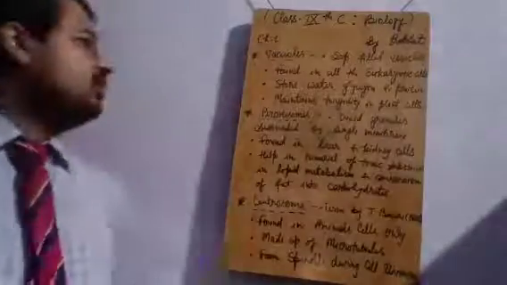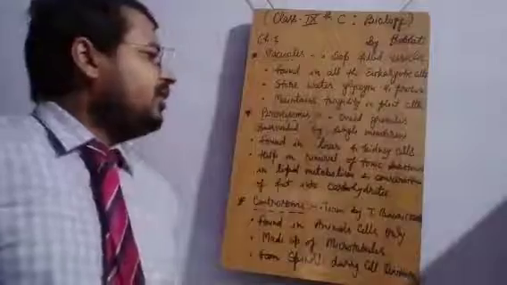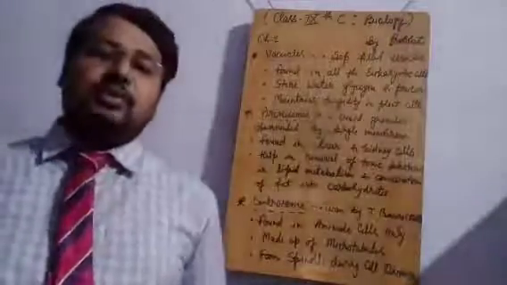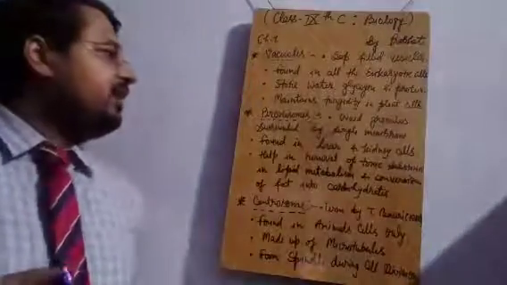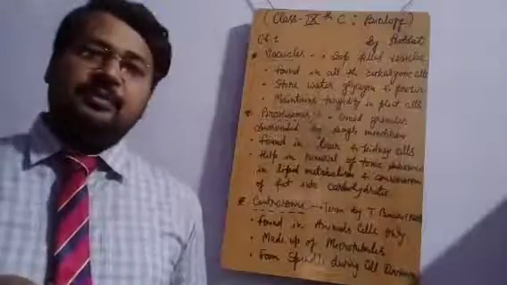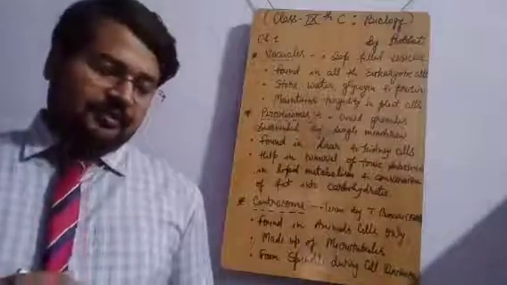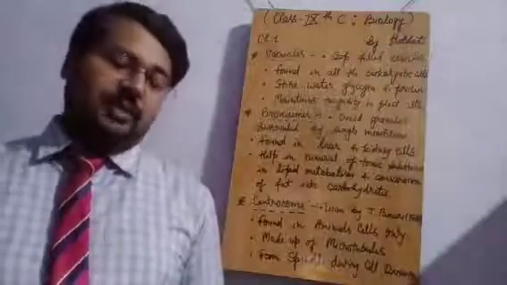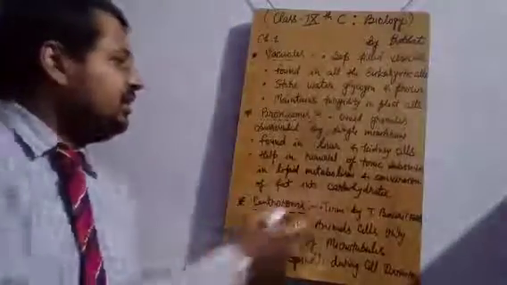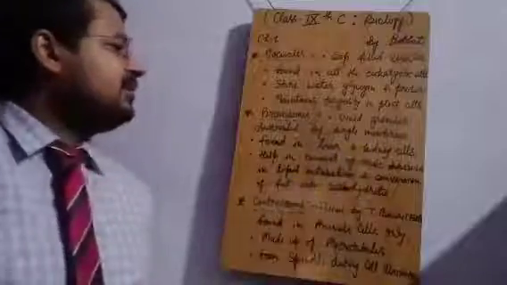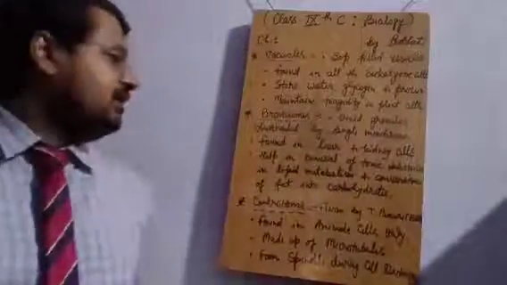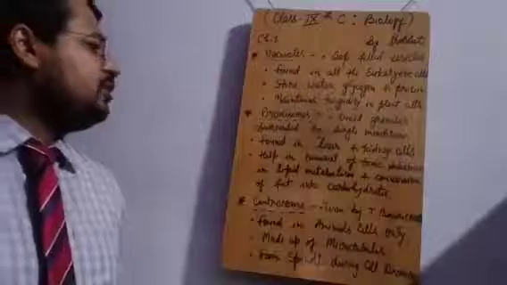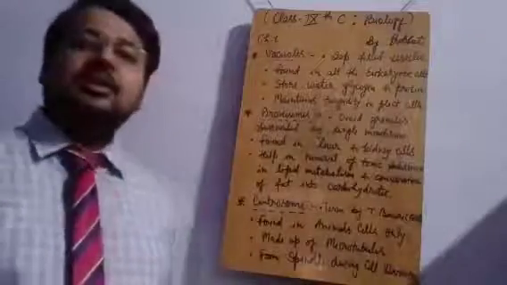Okay, now focus on peroxisomes. Peroxisomes are also covered by a single membrane, and these are oval in shape. Mostly the peroxisomes are found in liver and kidney cells. What is the function? It helps in removal of toxic substances.